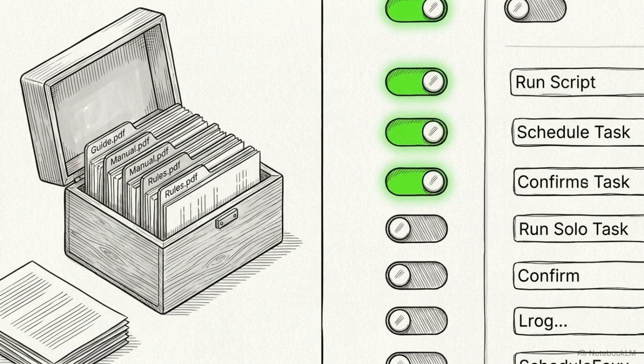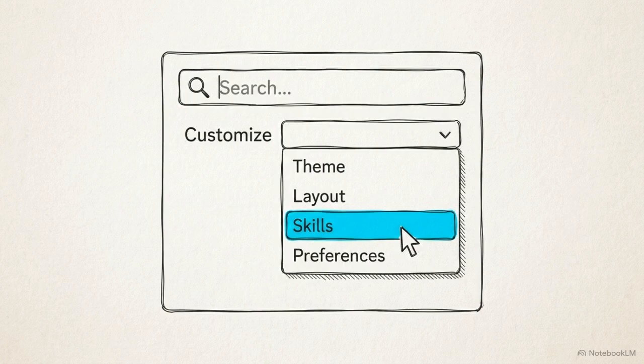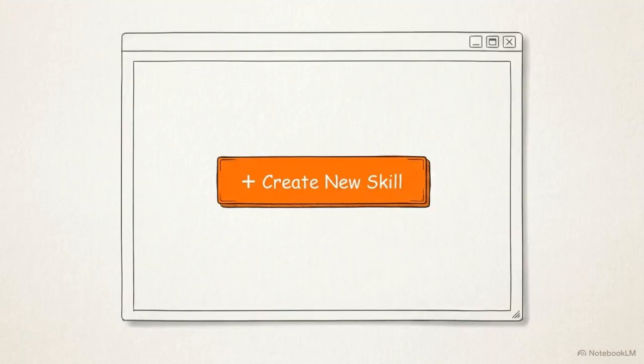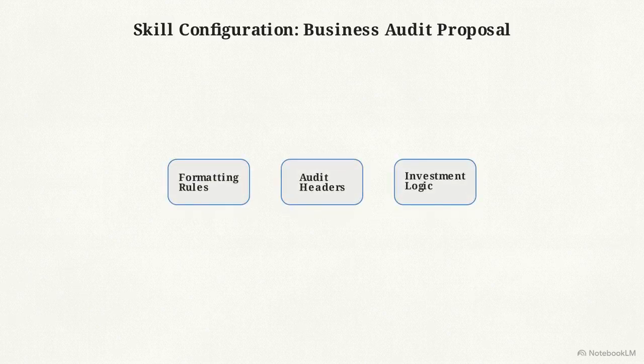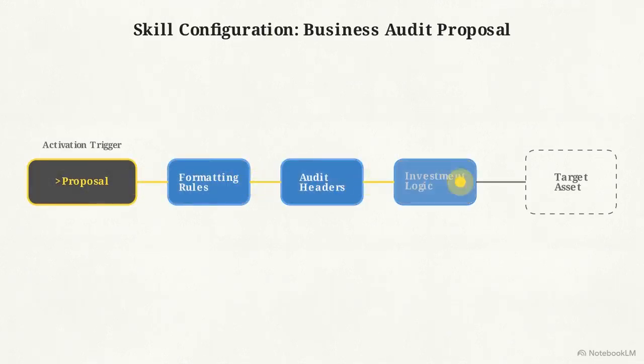Projects hold your passive knowledge. Skills handle active execution. Think of a skill as a custom, repeatable automation that runs the exact same way every time you deploy it. In your workspace, open the search bar, click the Customize button, and select Skills. We're going to use the internal creator to build a new one from scratch. Instruct the builder to generate a professional business audit proposal. Give it the formatting rules, headers, and math required, and tell it to format a downloadable file. Crucially, assign an activation trigger word. Configure the skill to deploy this exact automation whenever you type proposal.